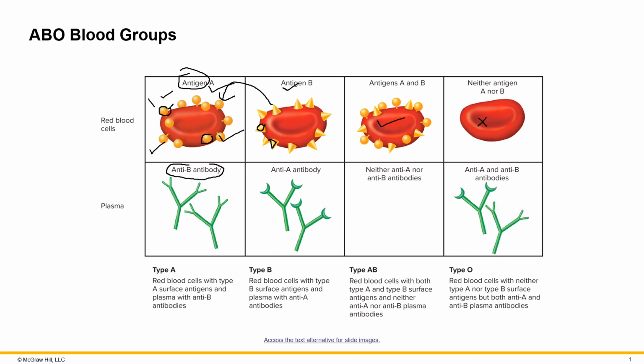So their body is going to attack B. So they're going to produce these antibodies, which are proteins in your plasma that attack and try to neutralize threats and foreign substances in your bloodstream. So a person with antigen A is going to produce antibodies against B. So they're going to have anti-B antibodies.